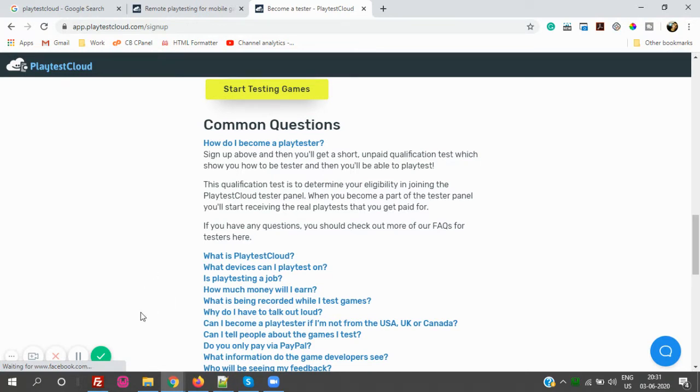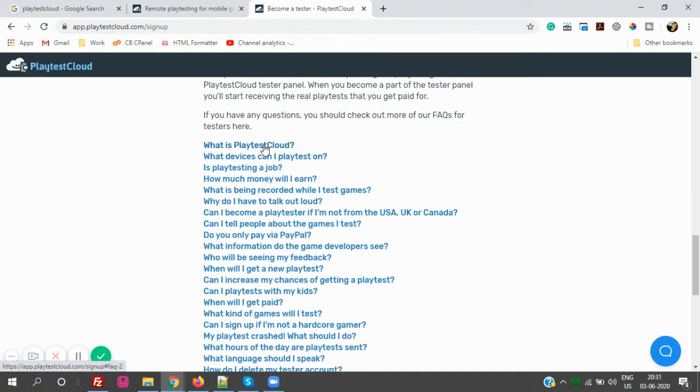But if you are from any of these countries, you will definitely get in, and they are soon planning to expand to more countries. So I would recommend that wherever you are from, whichever country you are from, you just go and register. You never know when they can start in your country, and you will get a chance to earn money while playing the games.